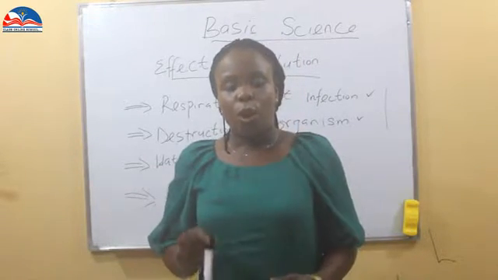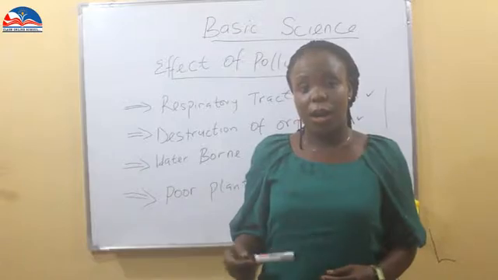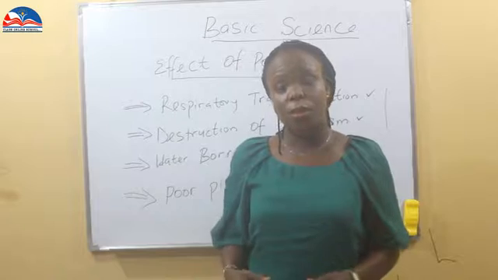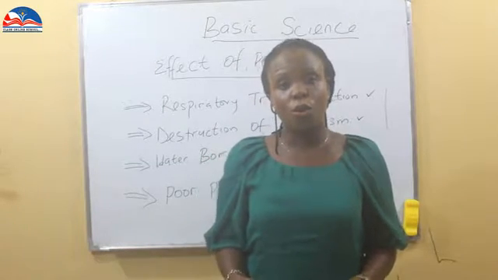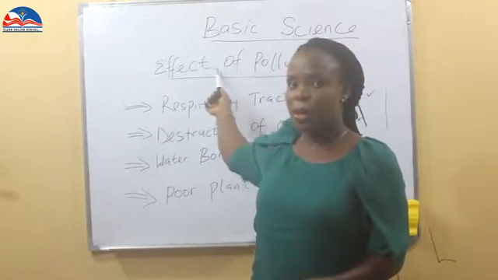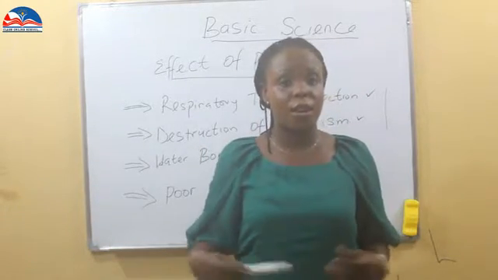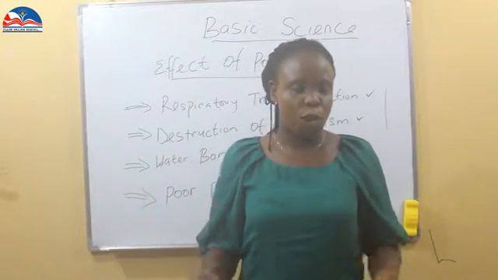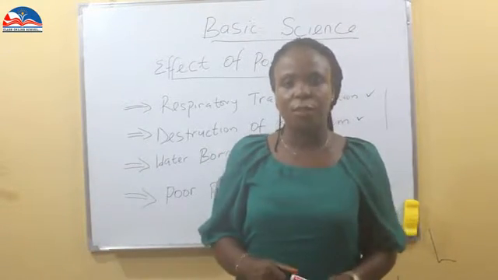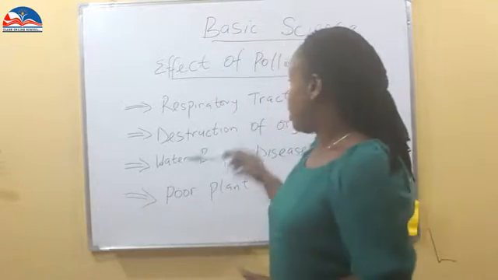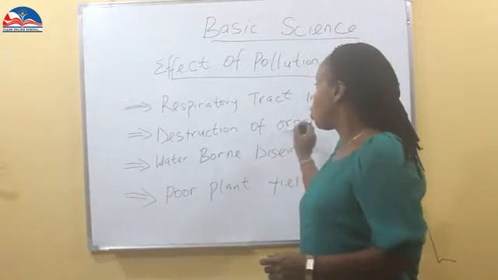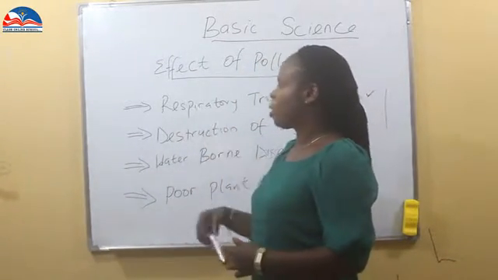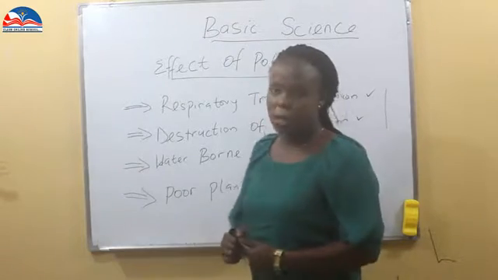And so, in our next episode when we'll talk about control measures, we are going to see some things we can do to control these pollutant effects. Even if we cannot eradicate it or remove it in its totality, we will see what we need to do to help ourselves. Having talked about this, we see the second bullet point, which is on destruction of organisms. So we have seen the effects in this first bullet point. Now, destruction of organism is the next bullet point.